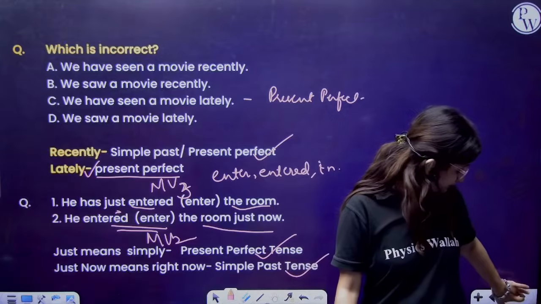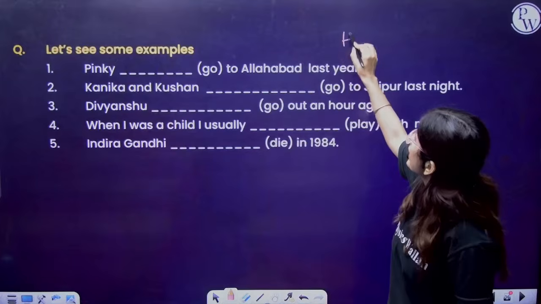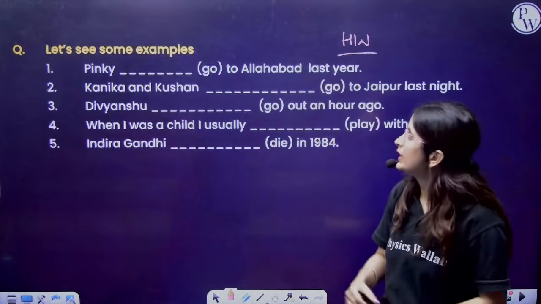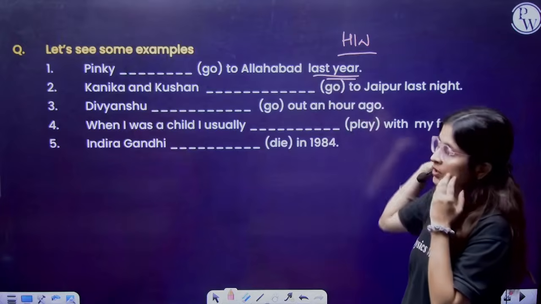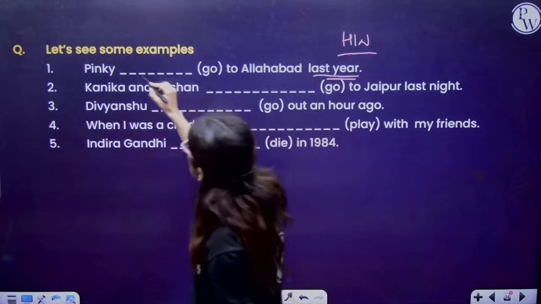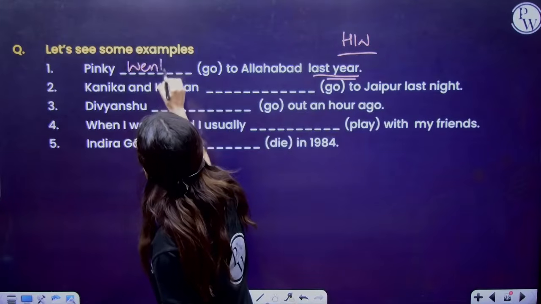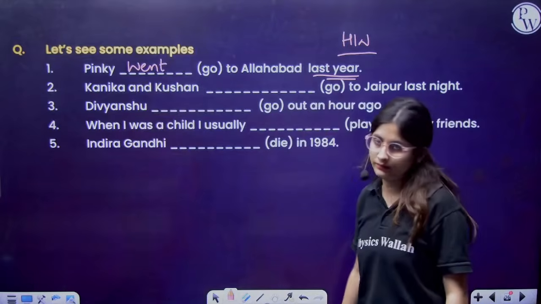Fine. Now, we have to see the example. You have to write this as a homework activity. Now, Pinky dashed to Allahabad last year. Go, goes, or gone. We can say main verb second form. Pinky went to Allahabad last year.